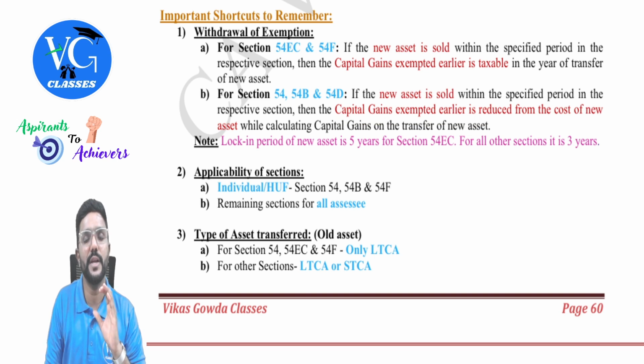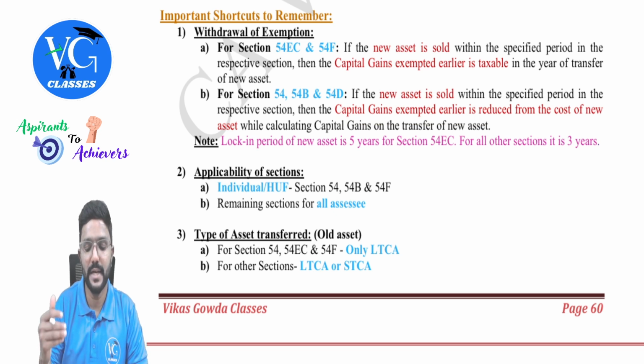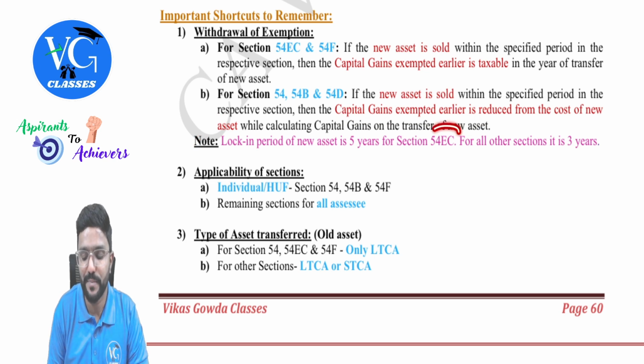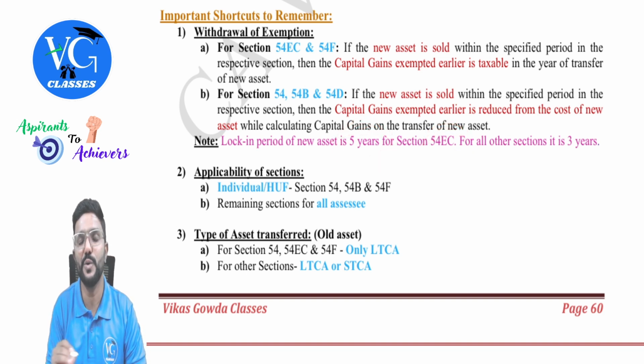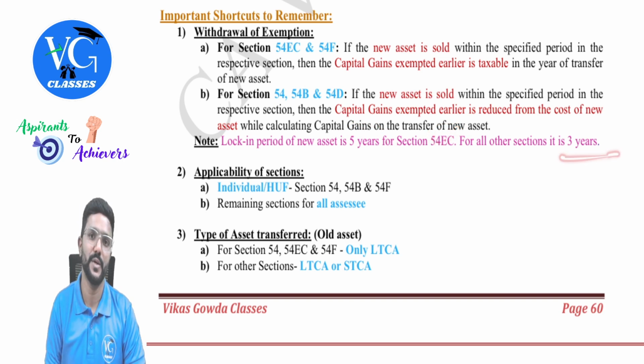Only the remaining amount, if any, will be allowed as cost. And sir, what is the lock-in period for the new asset? The lock-in period for the bonds purchased under section 54EC is 5 years, whereas for any other new asset purchased under any other section except 54EC it is 3 years. You have to hold it for a minimum of 3 years once you purchase it.